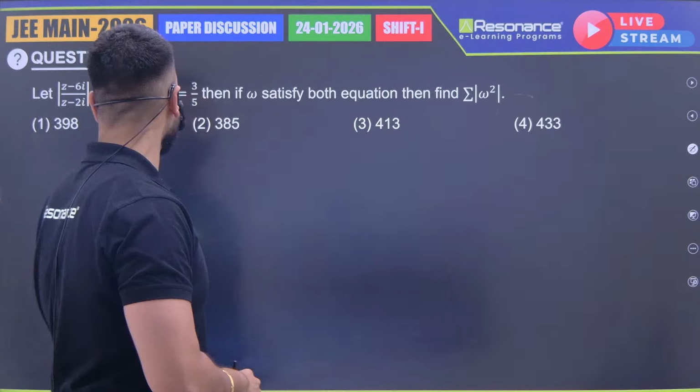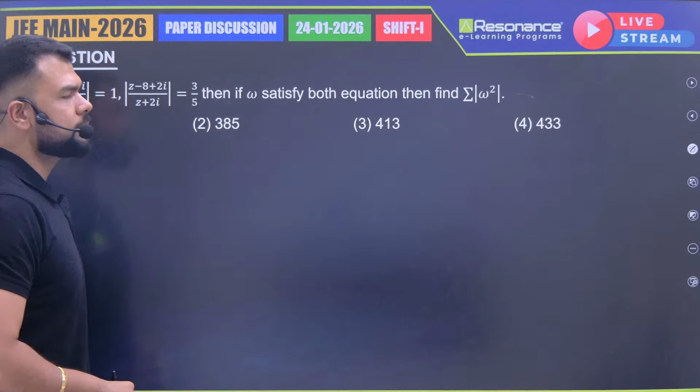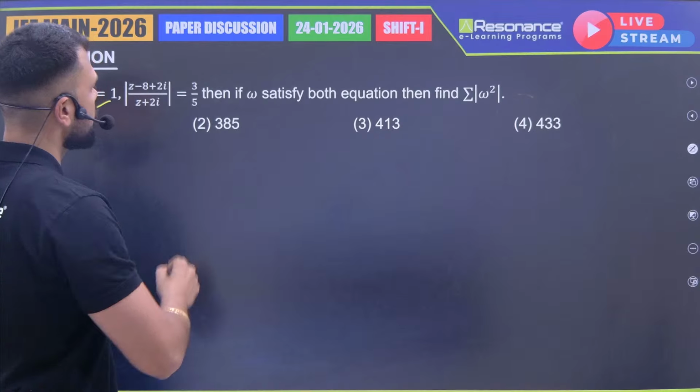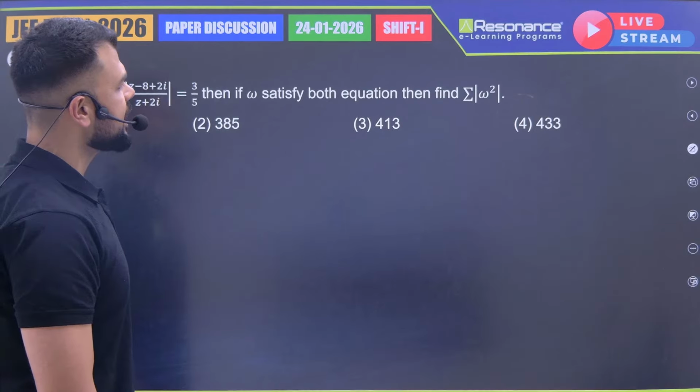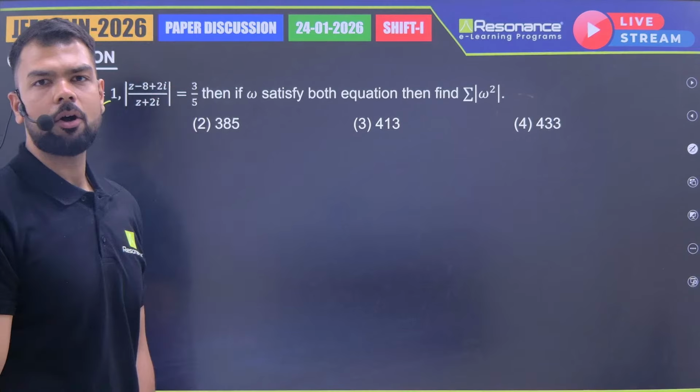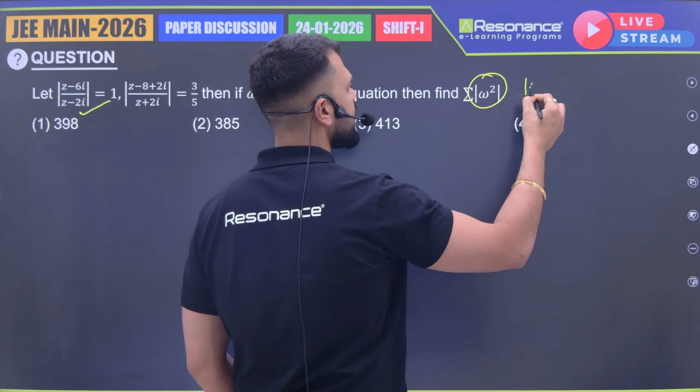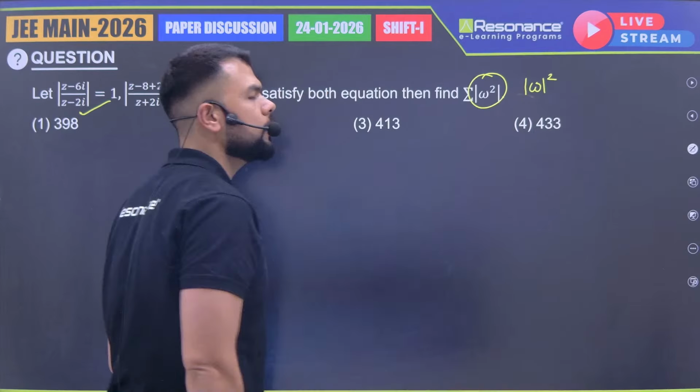Now this is a good question from complex numbers. What they are saying is, let this be equal to 1 and this be equal to 3 by 5. Then omega satisfies both the equations, find sigma omega square. Now we all know what omega square is. Omega square is nothing but mod of omega square, right?